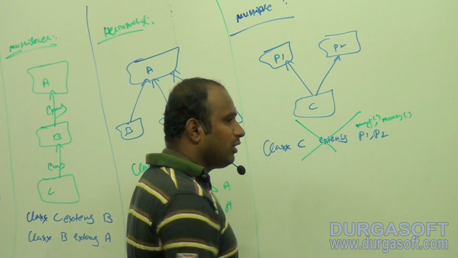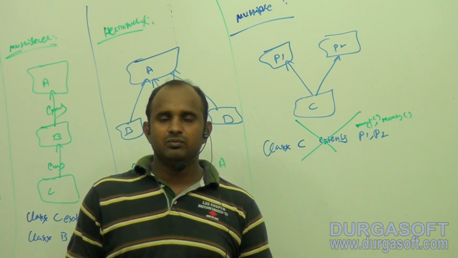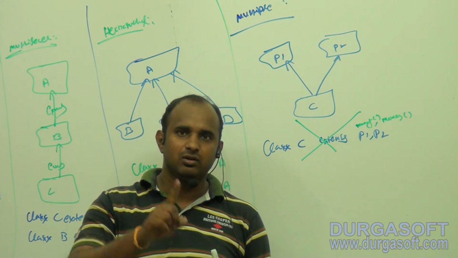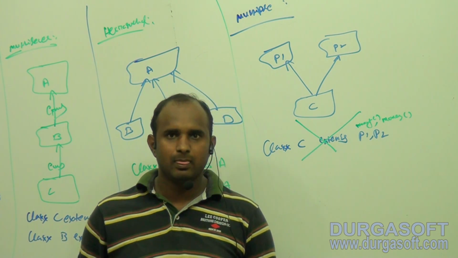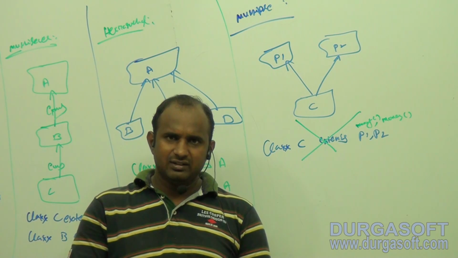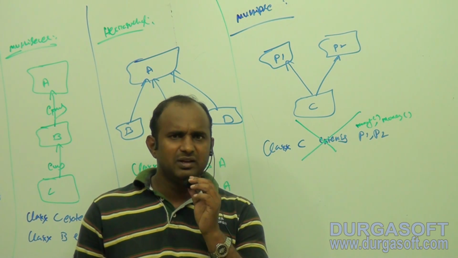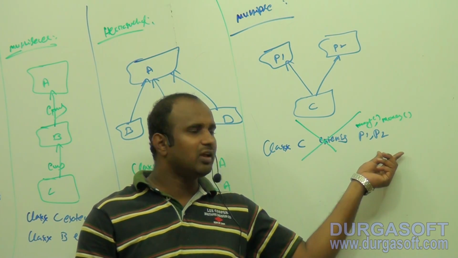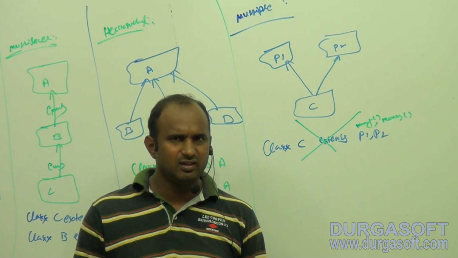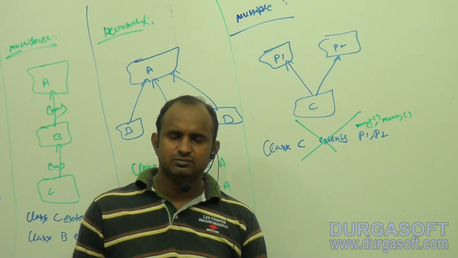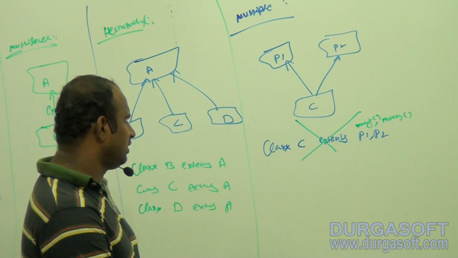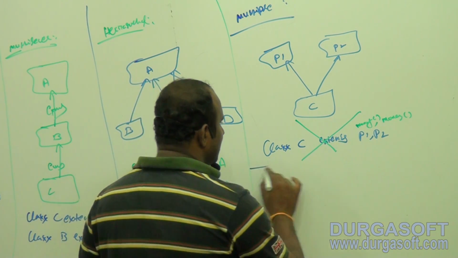The very, very important interview question. Tell me, in Java, one Java class is able to extend how many classes at a time? Only one class. Point is clear. One Java class is able to extend how many classes at a time? Only one class. Here we are extending more than one class. Possible or not possible? Obviously not possible. So Java is not supporting multiple inheritance.